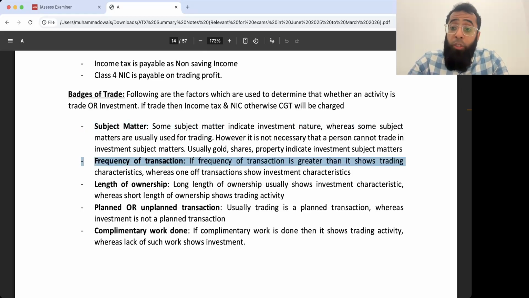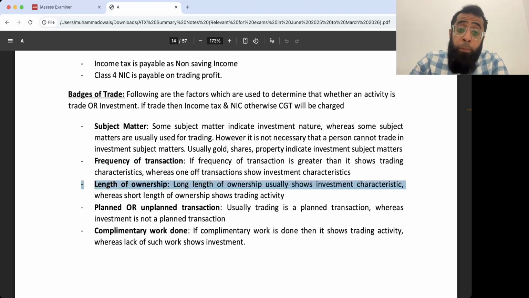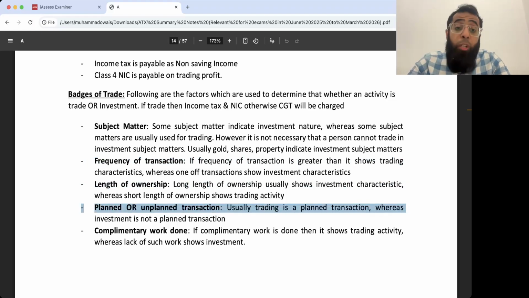Then the frequency of transaction, how many times you are doing it, length of ownership, whether the transaction is planned or unplanned, whether you are doing any complementary work on it or not. These are the factors which indicate whether the activity you are doing is a trade or a capital transaction. Are you getting my point?